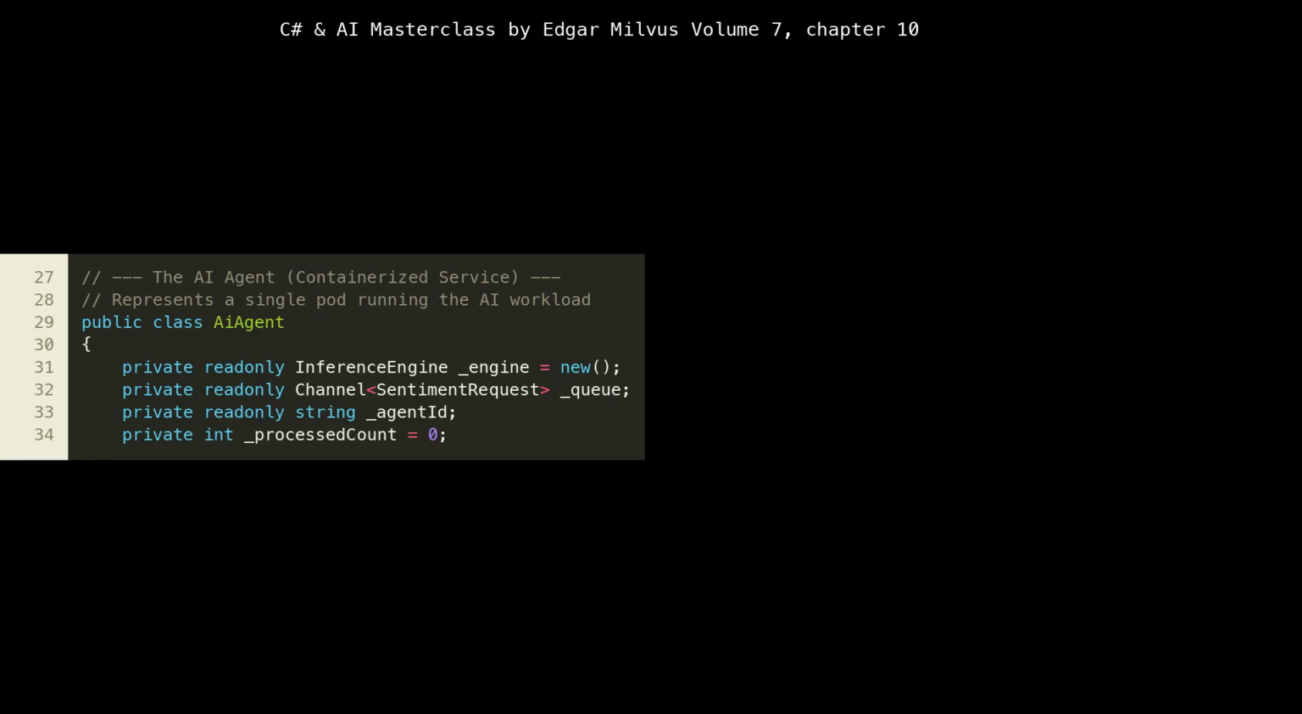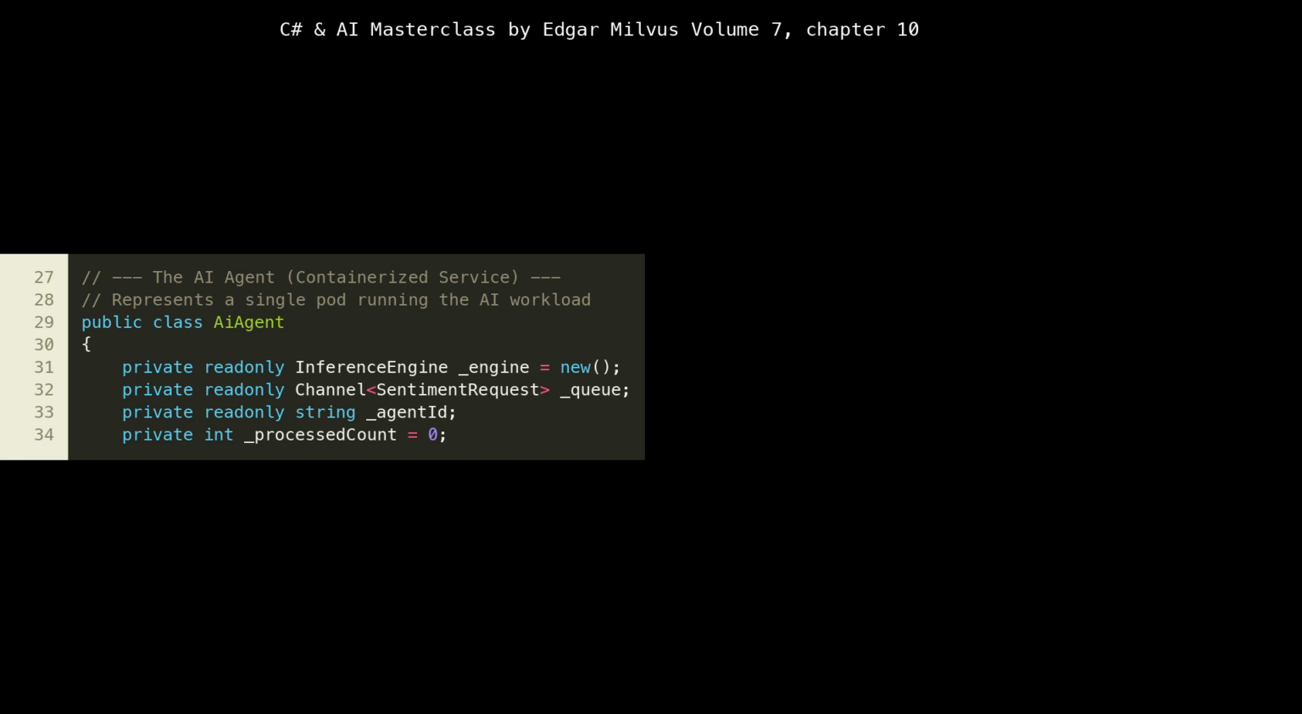Now we move to the AIAgent class, which is a core component. This class represents a single instance of our AI service, much like a single Kubernetes pod. Notice the comment at line 28, represents a single pod running the AI workload. This is a direct analogy to how microservices are deployed. Each AI agent contains its own inference engine, line 31, simulating that each pod has its own copy of the AI model and inference logic.